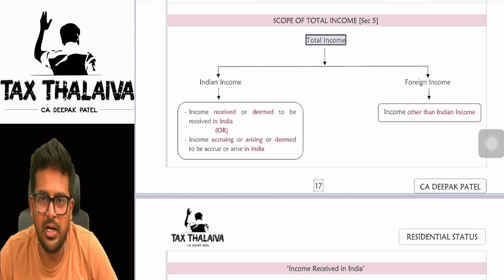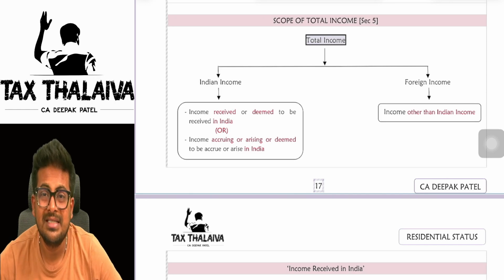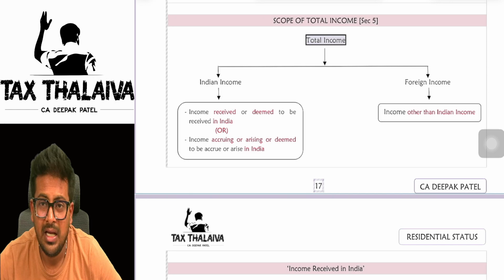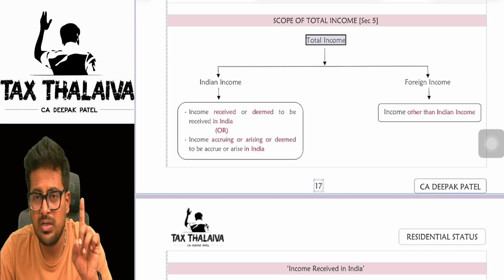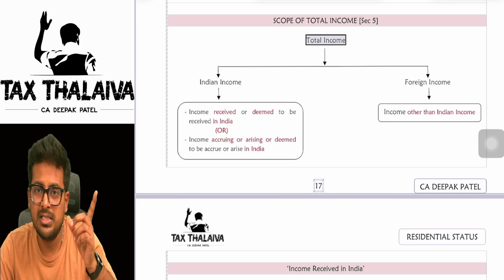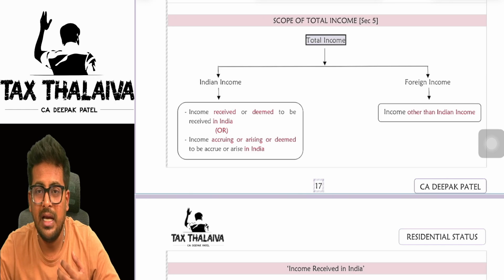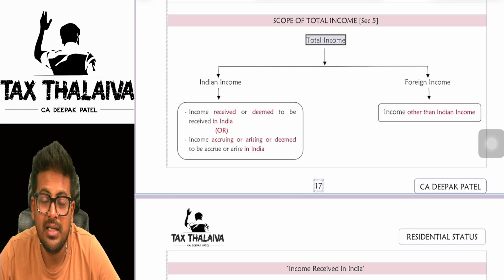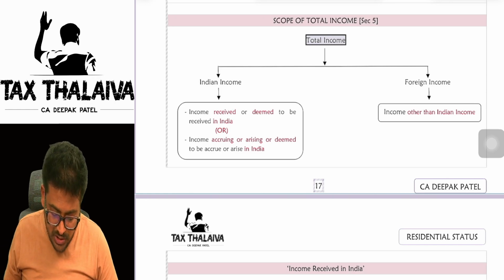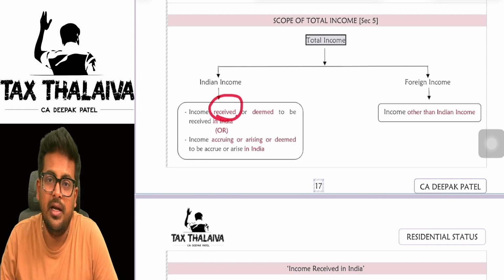Let's say, for example, Ricky Ponting let this house to Sachin Tendulkar. Now, Sachin Tendulkar paid the rent in India only to Ricky Ponting. If you closely look at this, the house, the source of income, is situated outside India, but the rent is paid by Sachin Tendulkar being in India. Then is income received in India or not?